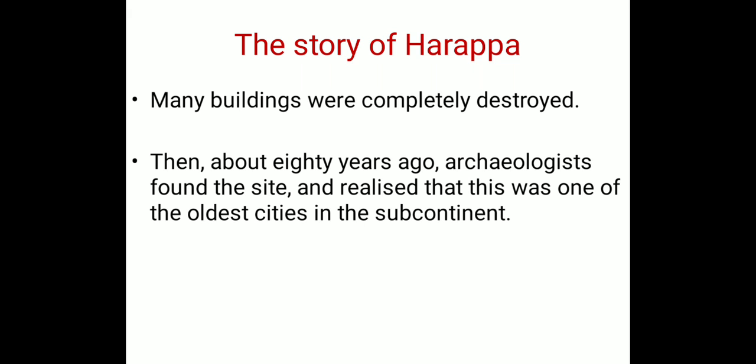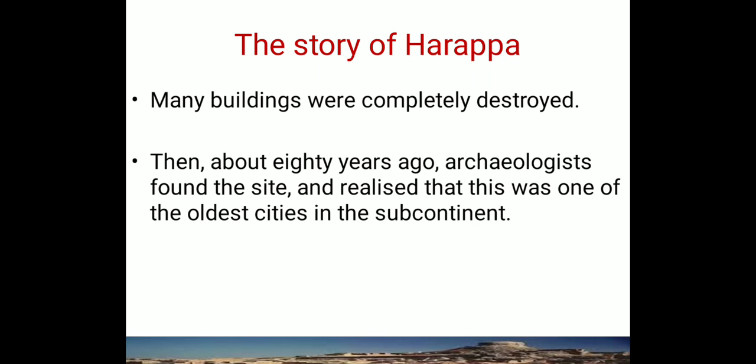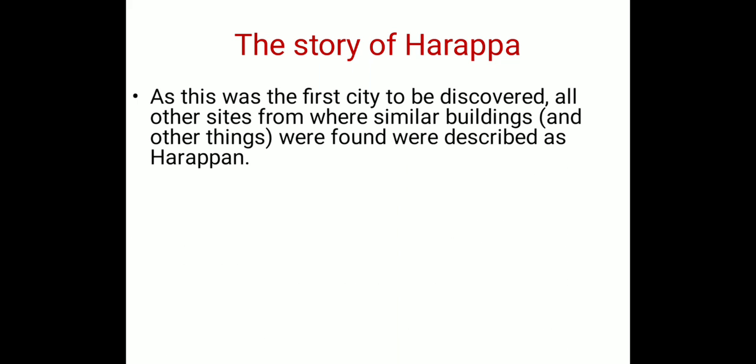So they came to realize that this site, from which the engineers took the bricks for making the railway track, was the oldest city in the subcontinent. So what happened then? As this was the first city to be discovered, all other sites from where similar buildings and other things were found were described as Harappan.